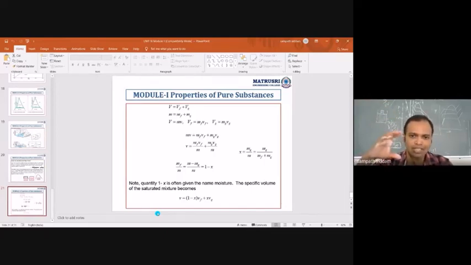Because to understand the thermodynamic relations, you have to understand the first law and second law. That is a case that I will do later. Once I'm done with module 1 and module 2, properties of pure substance will be completed. Then we will have a special test, that is a slip test, that I will give you in Microsoft Forms in your Teams itself, with fill in the blanks and choose the correct answers, that I will consider for the later marks.